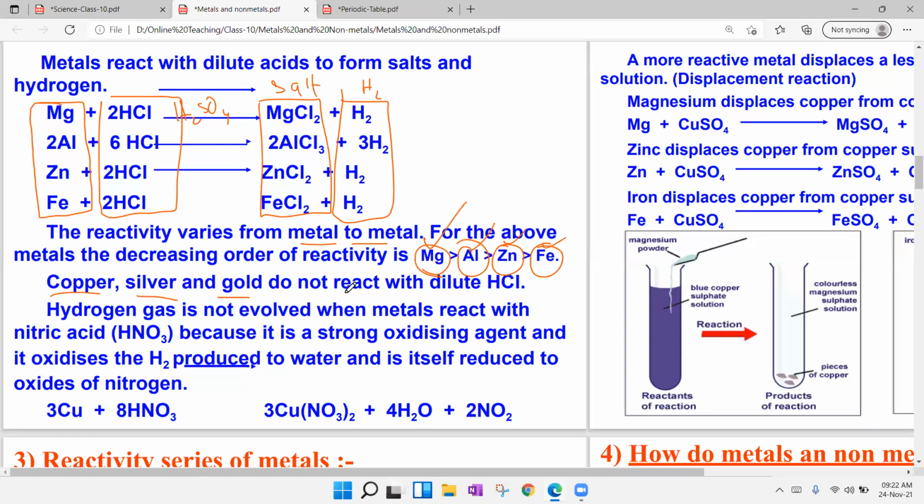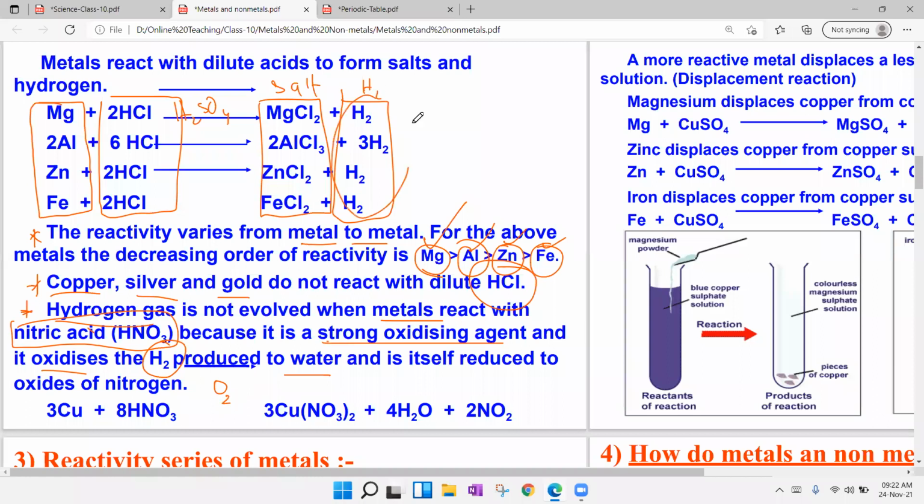Copper, silver, gold do not react with dilute HCl. Another point: hydrogen gas is not evolved when metals react with nitric acid. I told you, because nitric acid is a strong oxidizing agent and it oxidizes the H2 which is produced to water. I mean, nitric acid is a strong oxidizing agent, it produces oxygen.